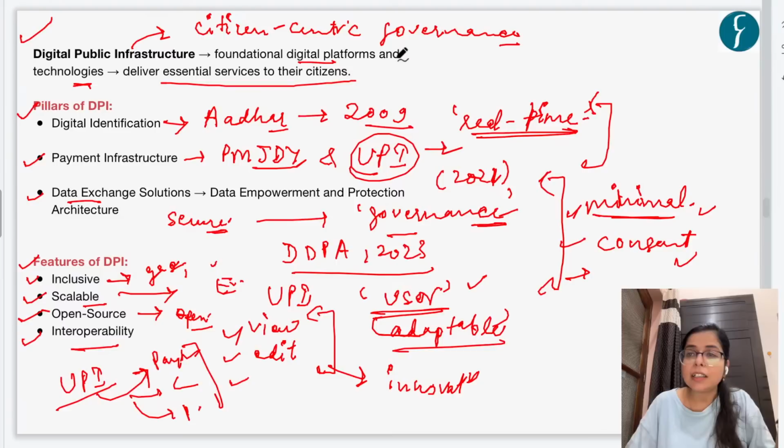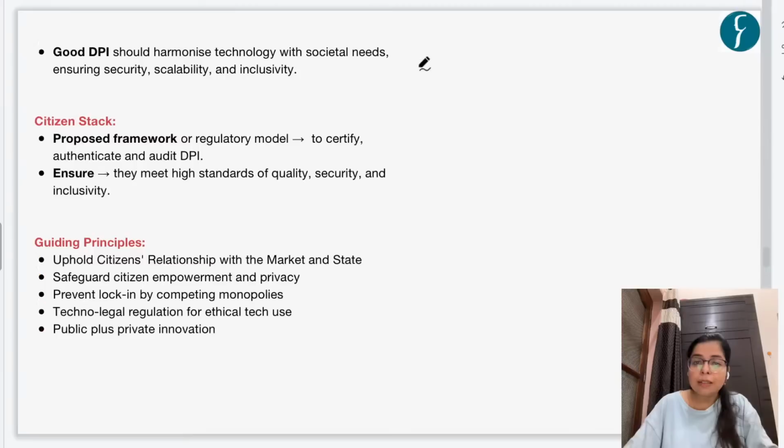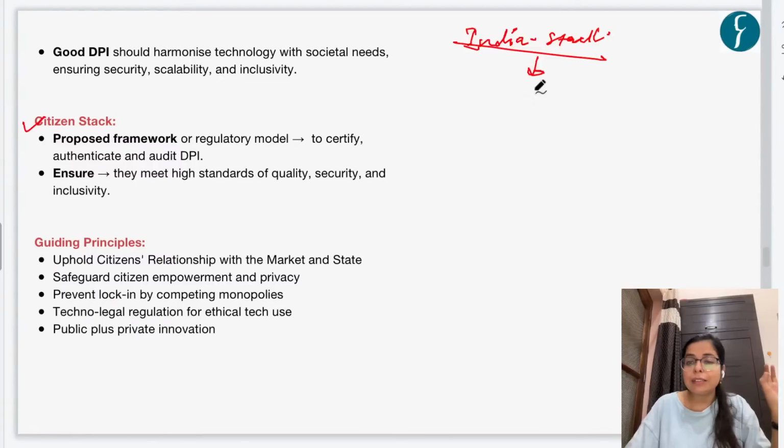Okay, now having said this, this news article says that what we studied was all part of India Stack, right? Now the author says that we have to move from India Stack to Citizen Stack. That is the DPI which we are developing now. More and more DPI are being developed, but these DPI should be good DPI. That is, they should aid the goal of harmonizing technology with societal needs, ensuring security, scalability, and inclusivity. Right? We have discussed all these.